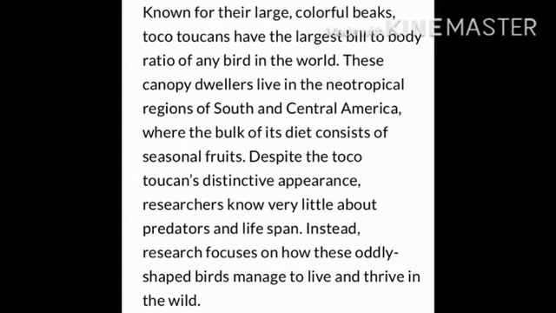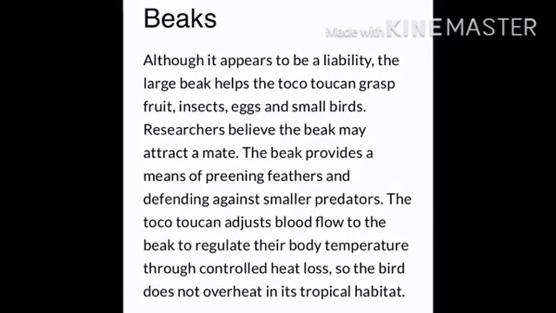Despite the toucan's distinctive appearance, researchers know very little about predators and lifespan. Instead, research focuses on how these oddly shaped birds manage to live and thrive in the wild. Beaks.